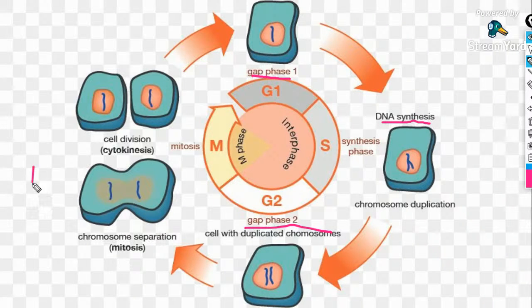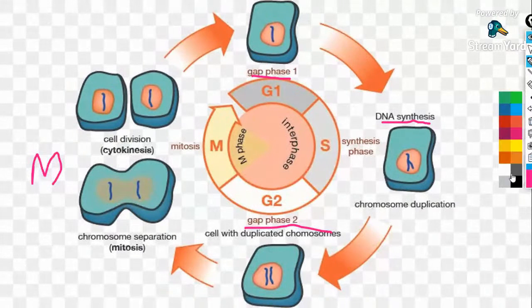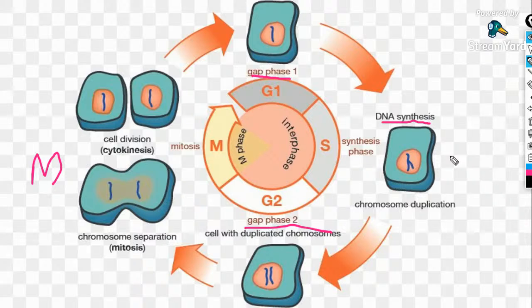Then the M phase. This is known as the M phase. That's how the cell cycle occurs.